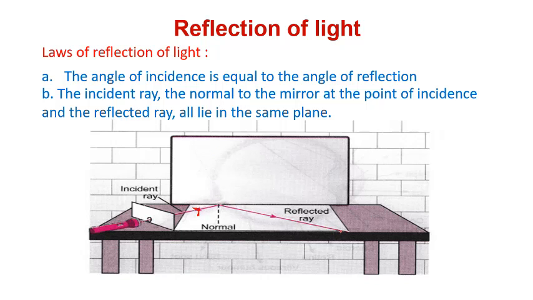The ray will go in this way, not in this way. It will come back in the same direction. For example, if you take an x-axis and y-axis, and an incident ray falls in this direction to the normal, it will go back in the same direction. It will not go in the z-axis. So the incident ray, the normal to the mirror at the point of incidence, and the reflected ray all lie in the same plane.